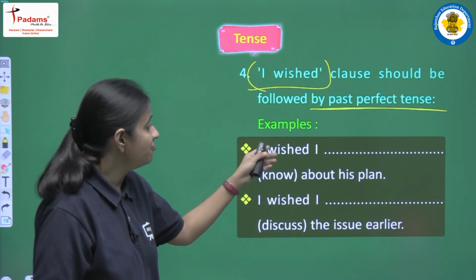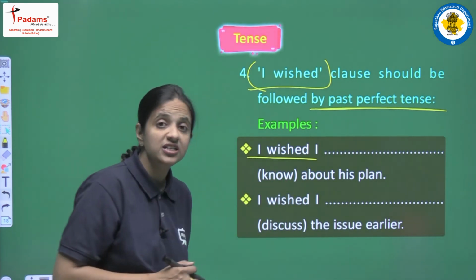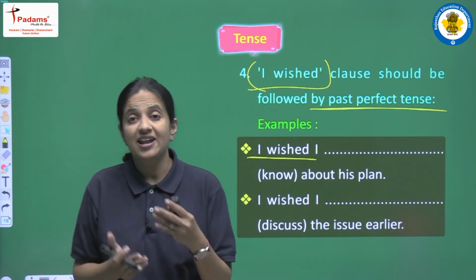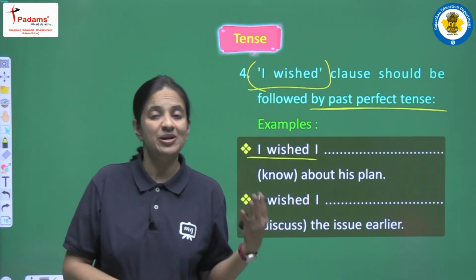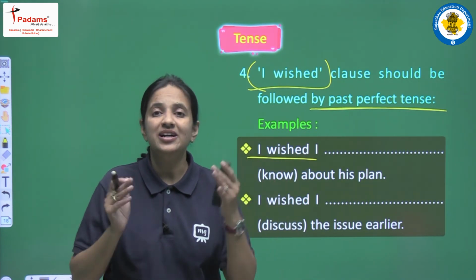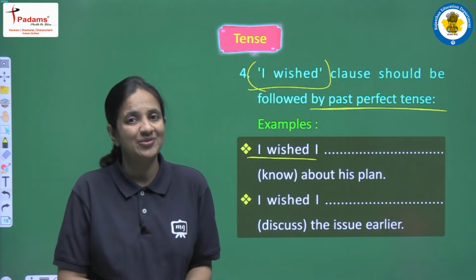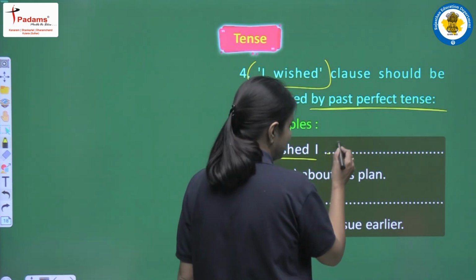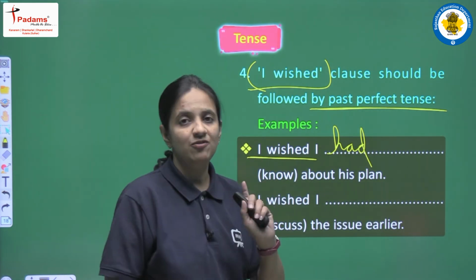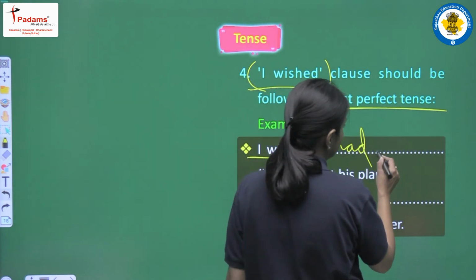Now we are having "I wished I know about his plan." So here we are having "I wished". So according to the structure we have to write past perfect tense here, and now you have to be aware about the helping verb and main verb. You have learned that if it is "I wished" then we have to write past perfect tense, but then you have to recall what past perfect means, which helping verb, which main verb, right? So past perfect means "had" as a helping verb and the third form of the main verb. So the main verb that we are having here is "know". So what is the third form of "know"? It is "known".